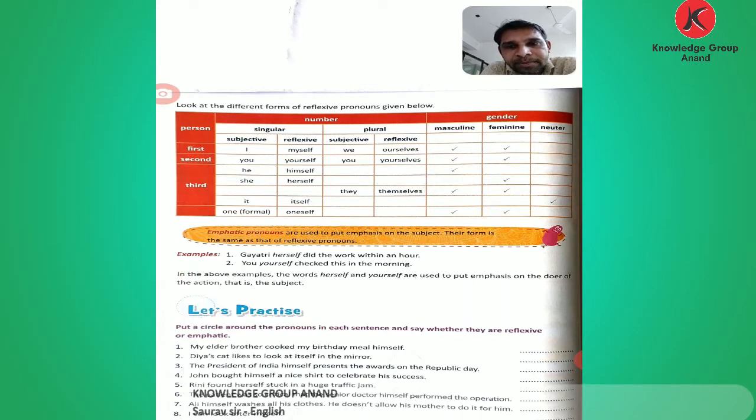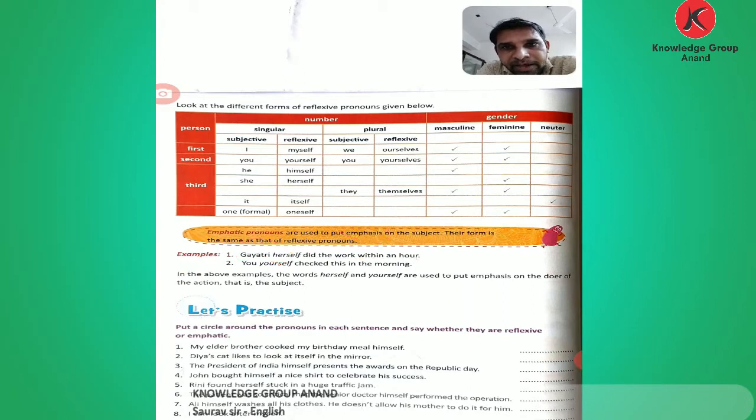Now see the example of an emphatic pronoun. Gayatri herself did the work within an hour. See, Gayatri herself. Here the emphasis is on herself, to put more stress on Gayatri, who did the work within an hour.